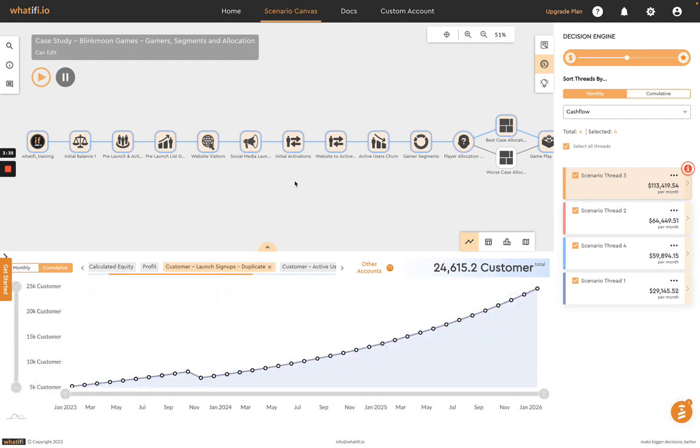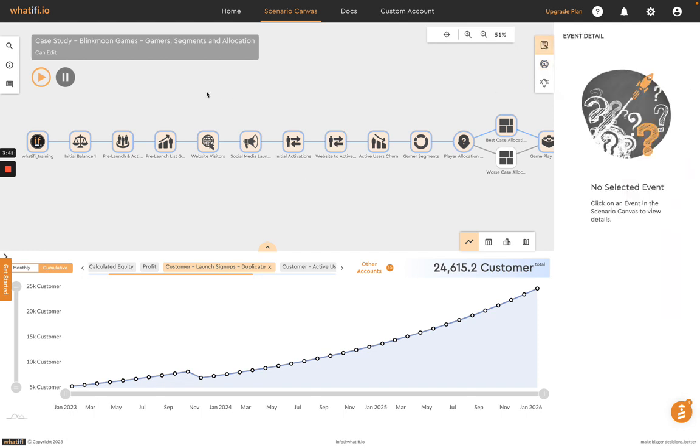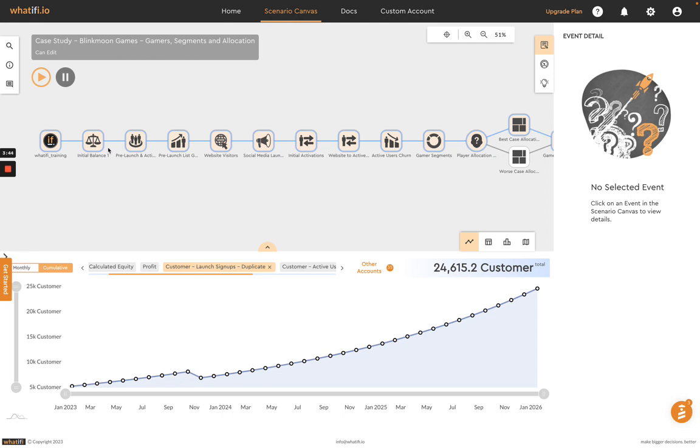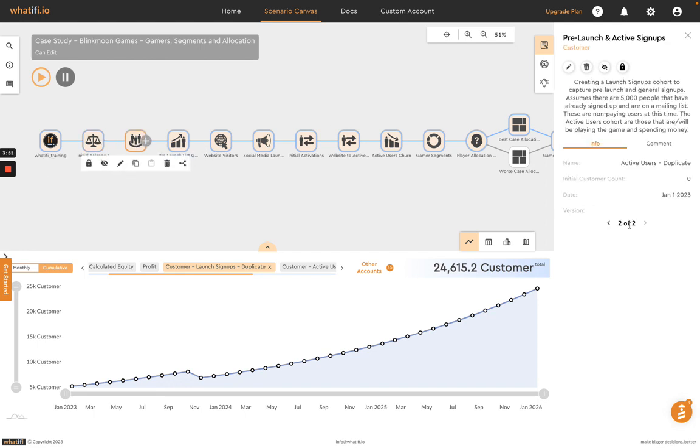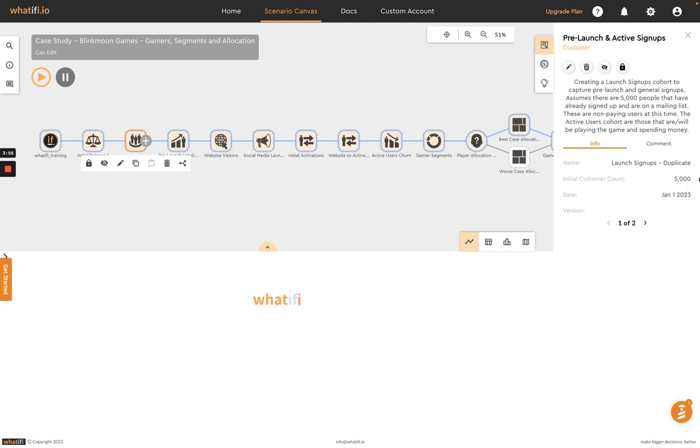But let's start by digging a little deeper into this scenario itself. So let's start at the top here. One, in this fictional example here for Blinkmoon, there's an initial balance of $500,000 cash on hand. There are two customer cohorts. There are their pre-game initial signups. So there are 5,000 people that have signed up for this game that are on the mailing list. And then we have an active users, which is 0 initially.